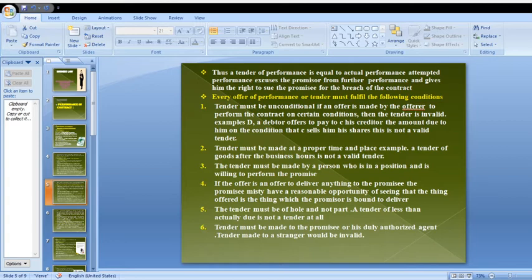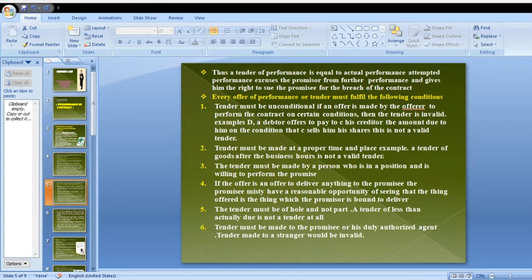And coming to the next point, if the offer is an offer to deliver anything, the promisee must have a reasonable opportunity of seeing that the thing offered is the thing which the promisor is bound to deliver. Party A and party B have done a contract. Party A is the customer, party B is the shopkeeper. Party A purchased some goods from the shopkeeper.